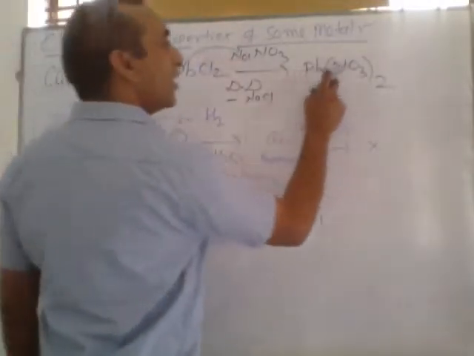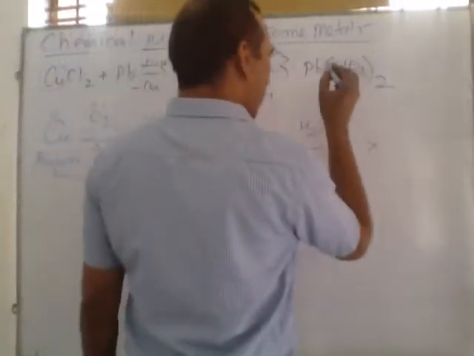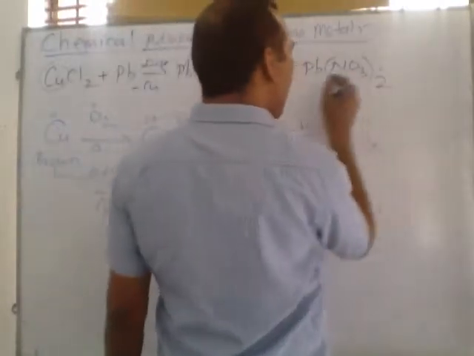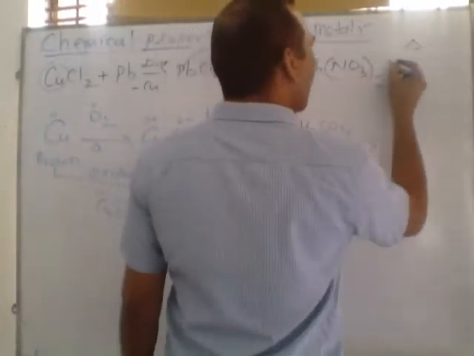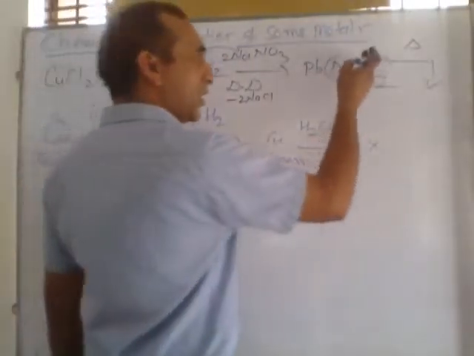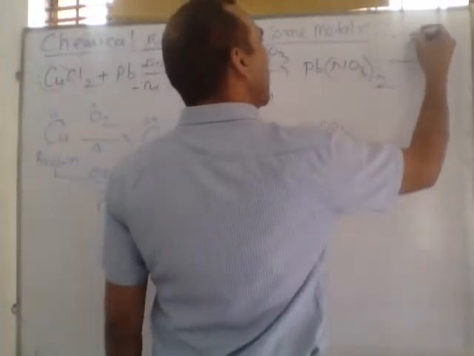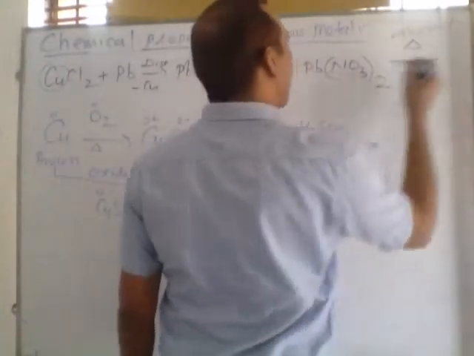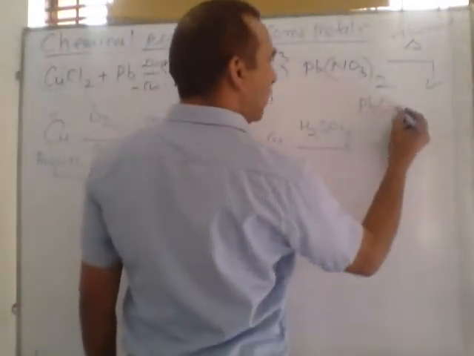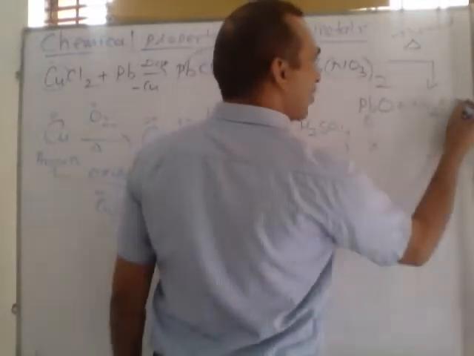This compound is called lead nitrate. Here we can write 2, 2, 2, if this is a double displacement reaction. If we heat lead nitrate, on heating, this compound decomposes. So this is called a decomposition reaction by the help of heat, so called thermal decomposition. Thermal means heat. So on decomposition, lead nitrate gives PbO, its color is black, and NO2 gas along with O2